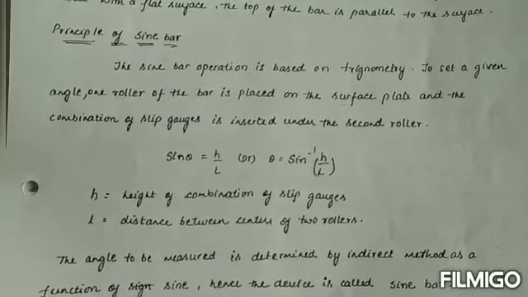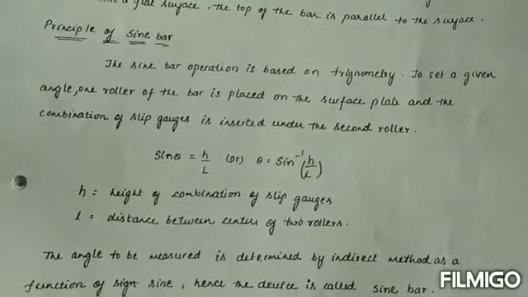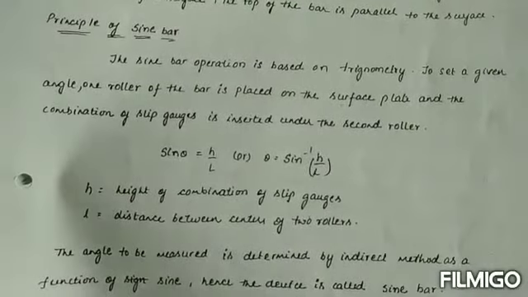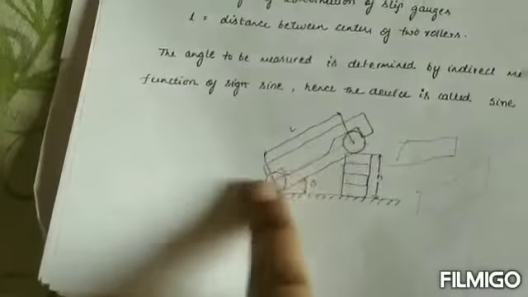Okay, we will take it as sin theta is equal to h by l, or theta is equal to sin inverse of h by l. H means the height of the combination of the slip gauges. L means the length, the distance between the centers of the two rollers.